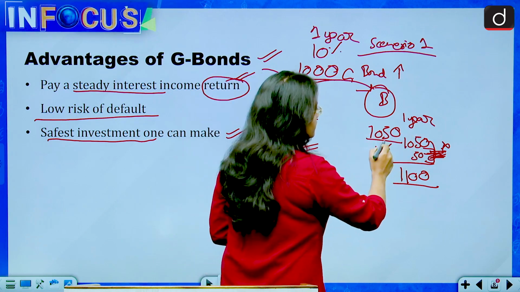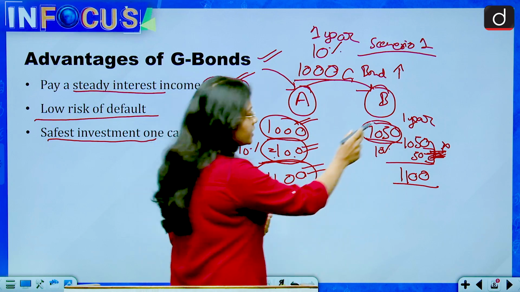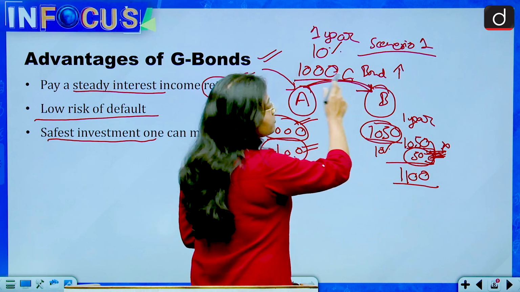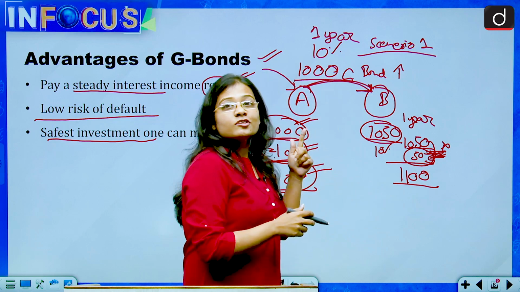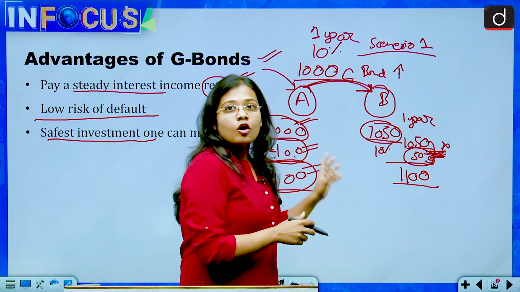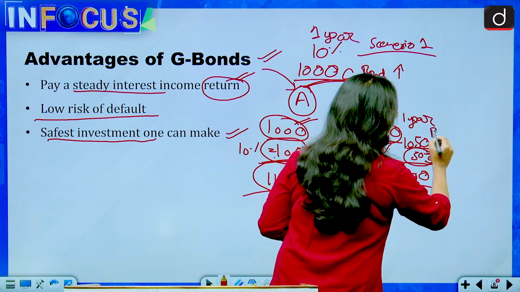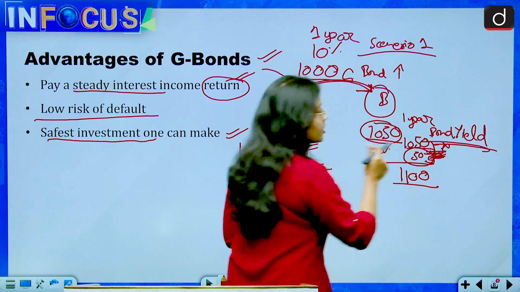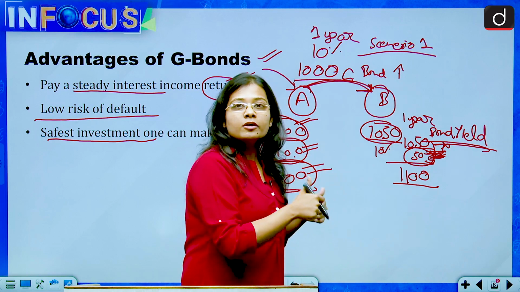On 1000 rupees and 1050 rupees, A was making a profit of 100 and B is making a profit of 50, because the transaction between A and B is taking place in the secondary market. This profit that B is making on 1050 rupees of 50 rupees profit is called bond yield. The profit that one makes on the bond is called bond yield.